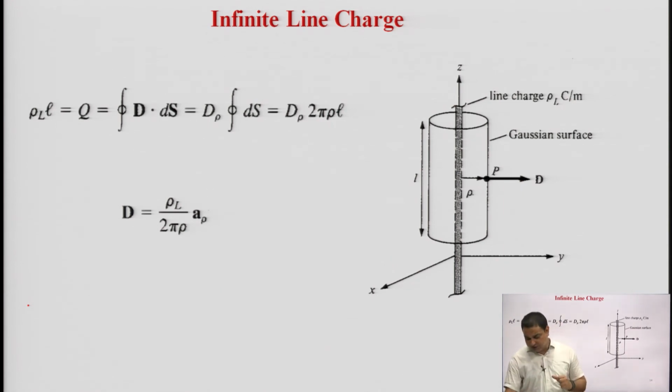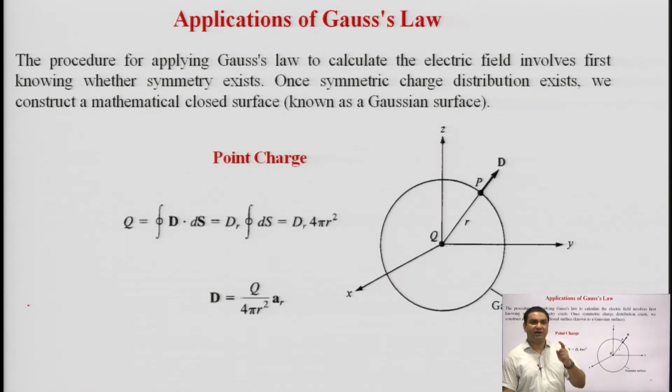In all the slides, you can see that for a point charge, we denote the electric flux density as q upon 4 pi r square a r. This is simple electric flux density.